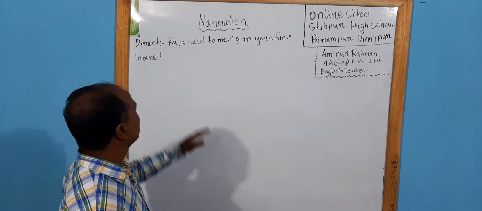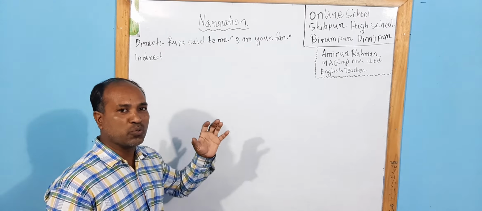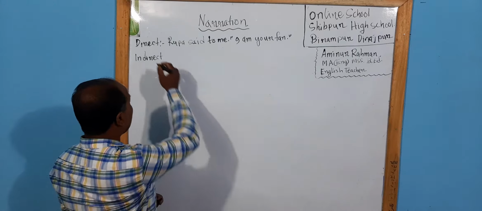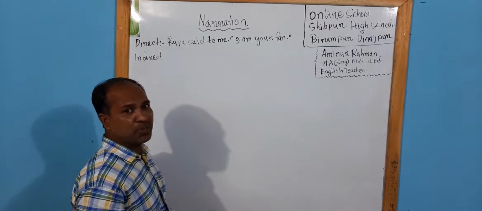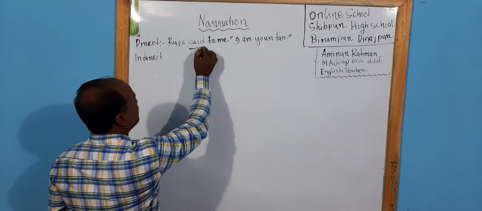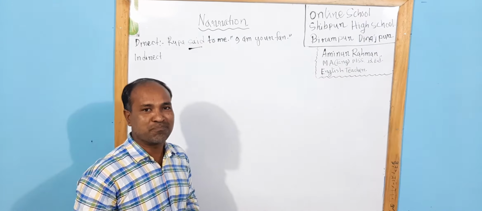To discuss direct narration and indirect narration, you should know some certain rules. In direct narration, there are some parts. This is said, and said is the reporting verb.